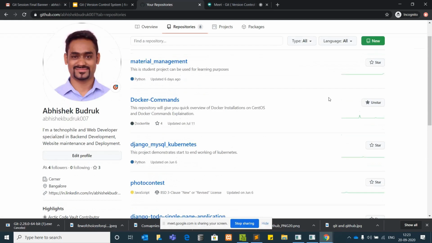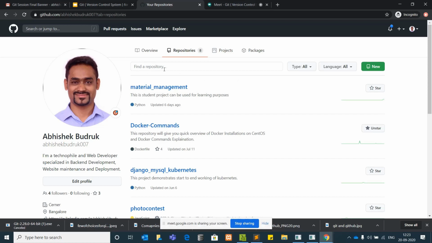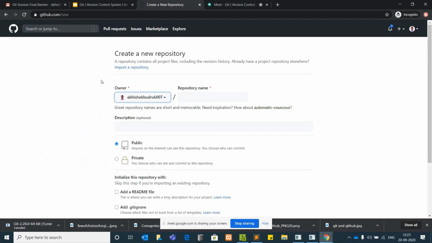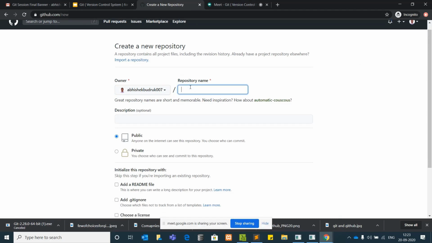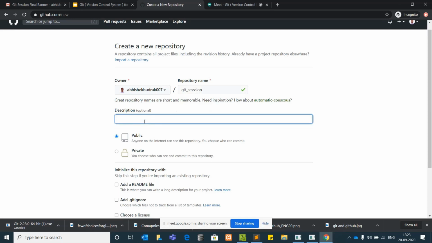I'm in repositories now, and here you can see there is a new repository that we can create. Once you click on New, you have to give the repository a name. I'll just give it as Git session. And the description is optional. You don't need to give it, but if you want, you can.